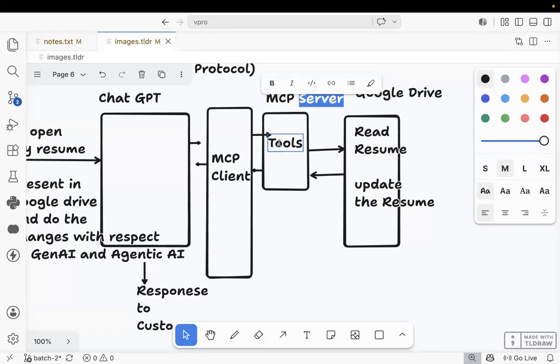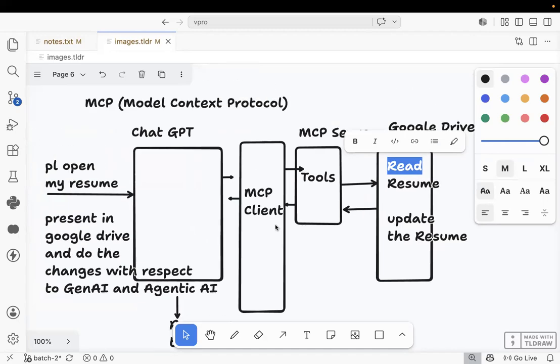MCP server contains what? Tools. What's the role of these tools? These tools will fulfill the task. These tools are used to connect to external resources. Got it or not? So this is the information related to MCP client and MCP server.